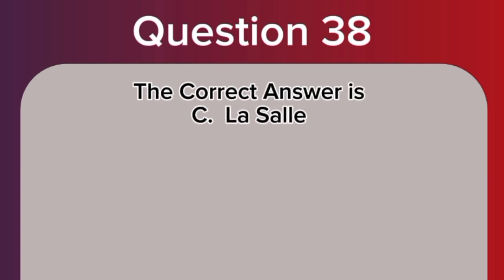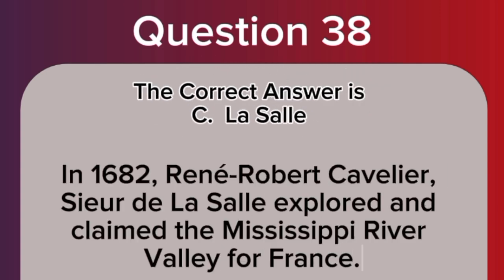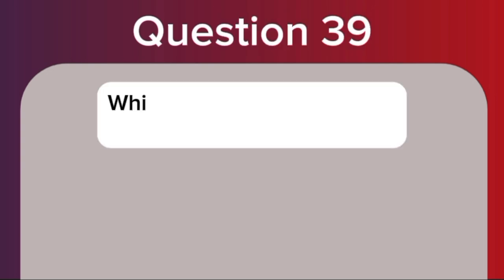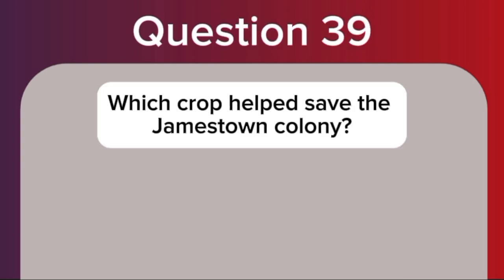The correct answer is C. La Salle. In 1682, René Robert Cavelier, Sieur de La Salle, explored and claimed the Mississippi River Valley for France. Question 39. Which crop helped save the Jamestown colony?